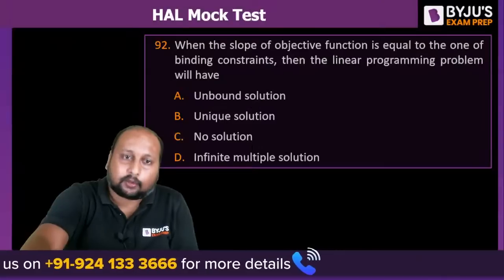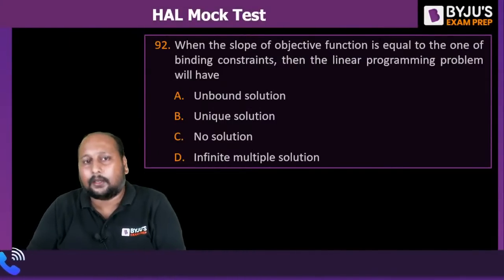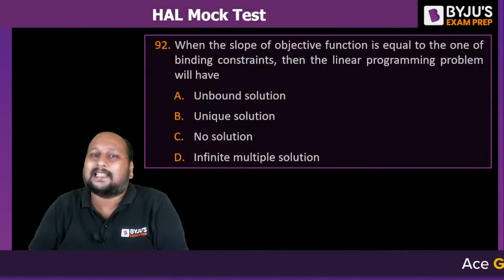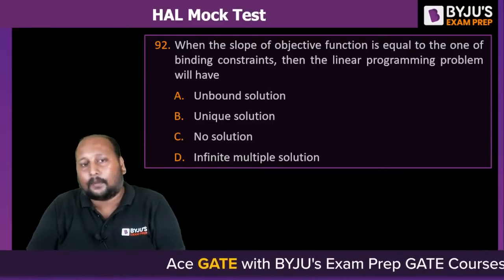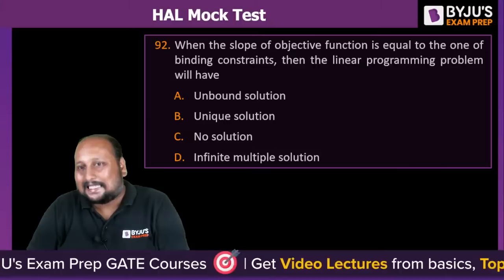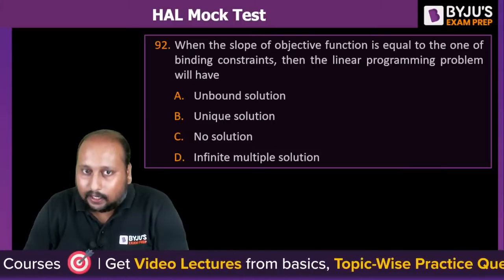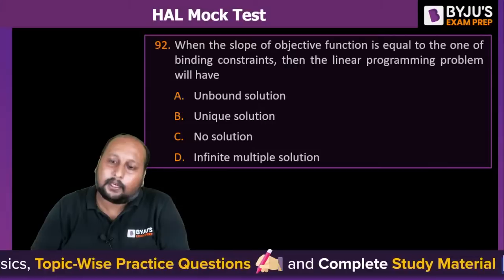Okay, next question. Now we'll be starting the next 8 questions, which will be from industrial. When the slope of the objective function is equal to one of the binding constraints, then the linear programming problem will have, tell me. When the slope of the objective function is equal to one of the binding constraints, what can we infer? Unbounded, unique solution, no solution, or infinitely many solutions?